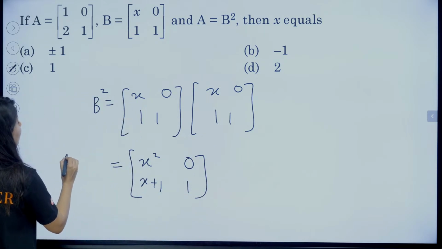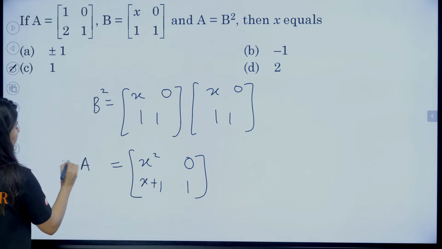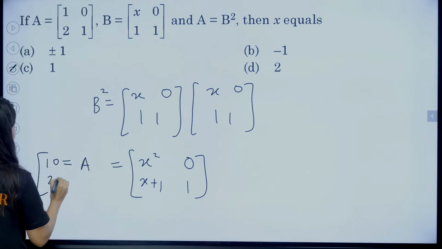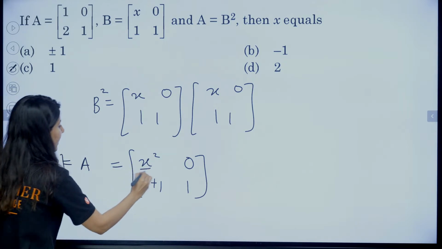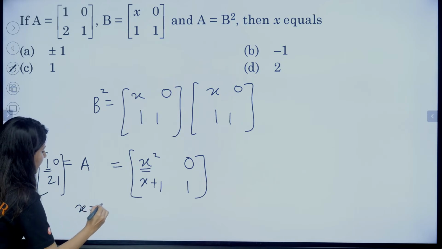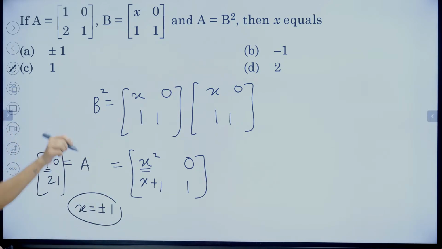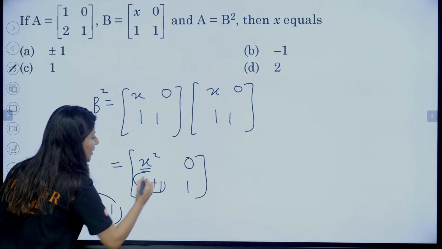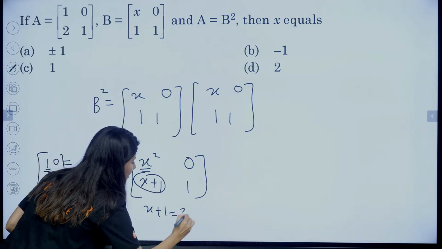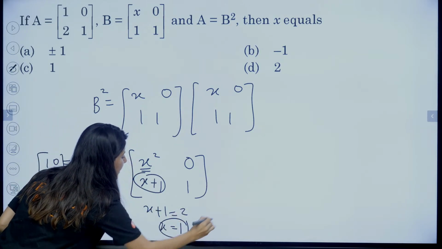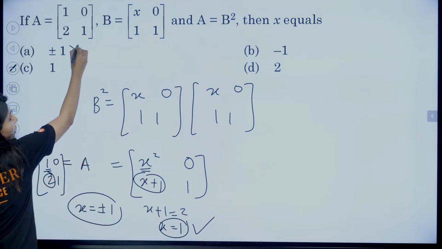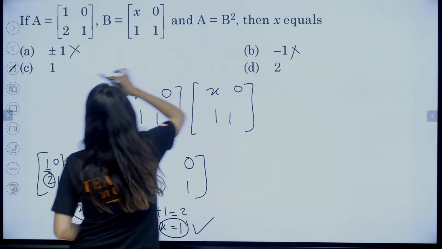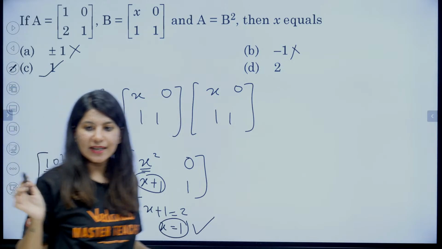And this is your A matrix, [1 0; 2 1]. Compare: I can clearly see that x square is equal to 1. That means x can be plus or minus 1. But here is the catch: 2 is equal to x plus 1. So only x equals 1 is accepted. Minus 1 is rejected. That's why only option C is absolutely right.